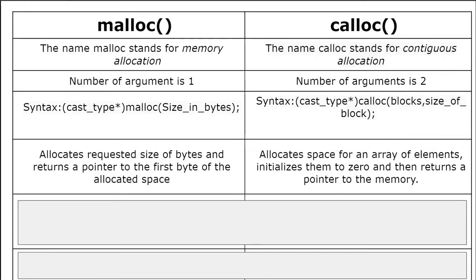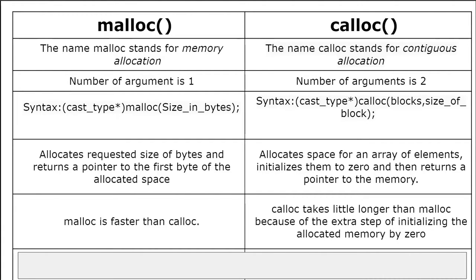Malloc allocates the required size in bytes and returns a pointer to the first byte of the allocated space. In case of calloc, it allocates space for an array of elements, initializes them to 0 and then returns a pointer to the memory. Here in case of calloc, as you can see, each of the spaces is being allocated or initialized by 0.